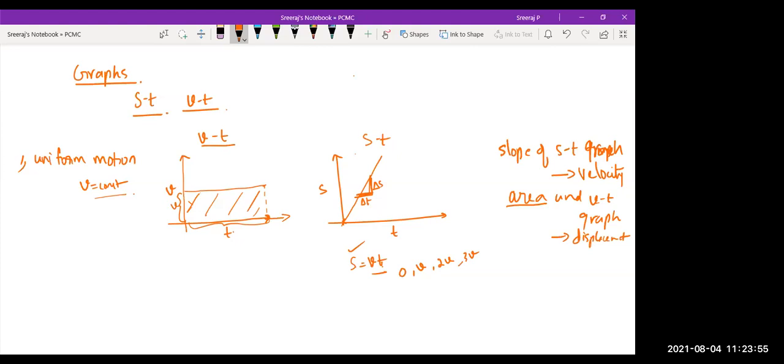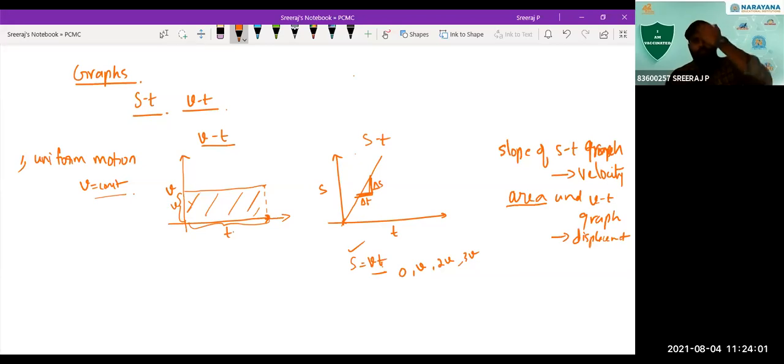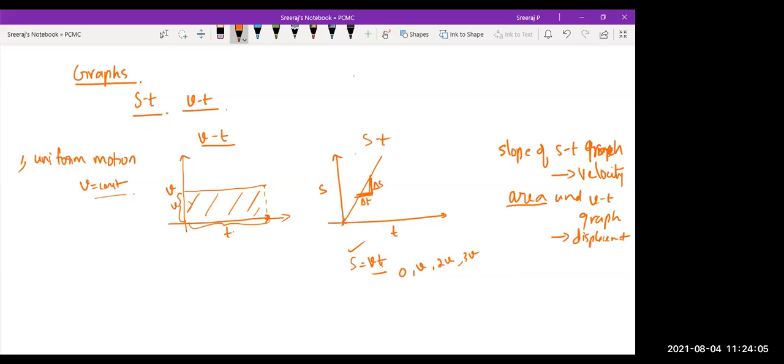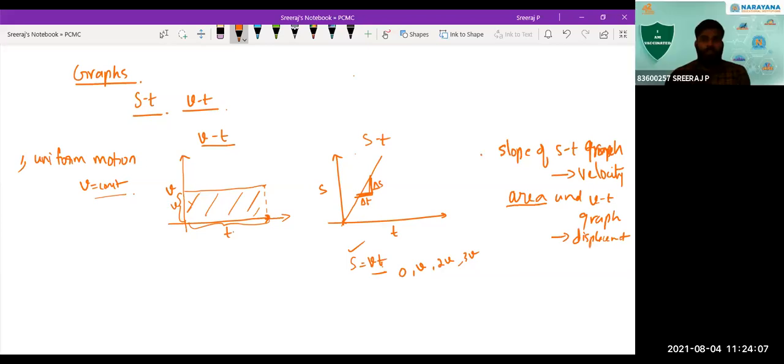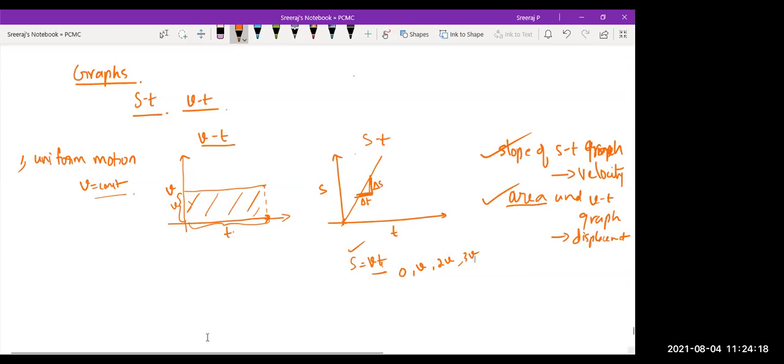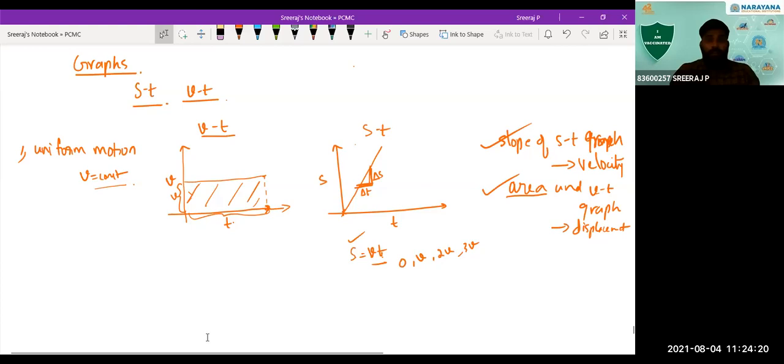Clear? So delta S by delta T gives velocity, sir. Displacement by time only, no? Yes, velocity. So this is very important. The slope of the displacement time graph gives you velocity. The area under the velocity time graph gives you displacement. Is it clear to you? Sir, slope and area are different. Yes, slope and area are different.